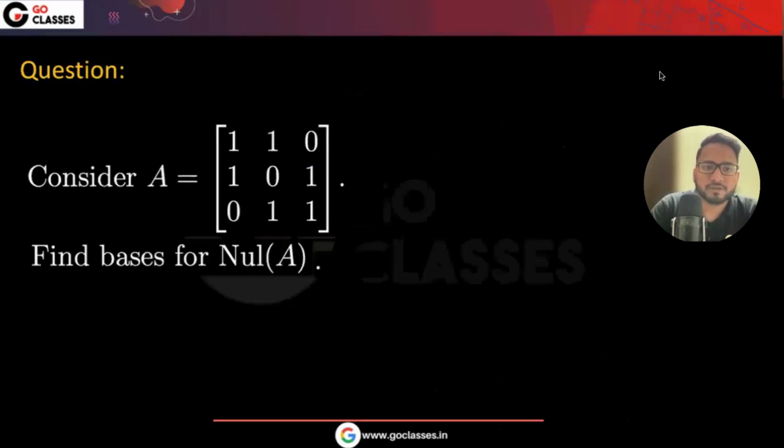Let's see these questions. Can you find the basis for this null space? Just let me know. Can you find the basis for this null space? Just solve Ax equal to 0 and let me know.